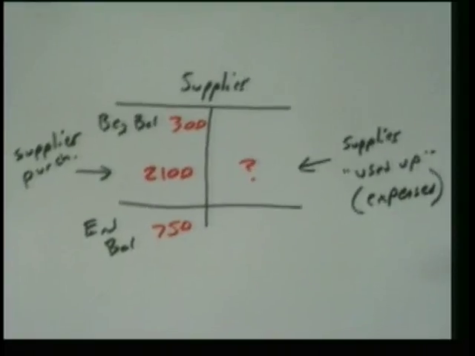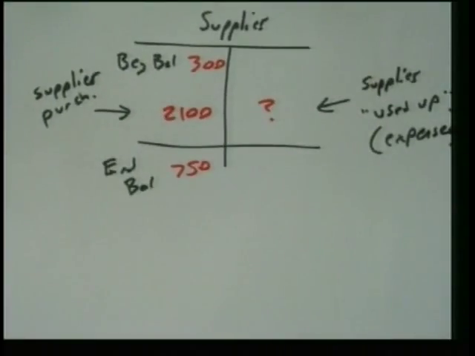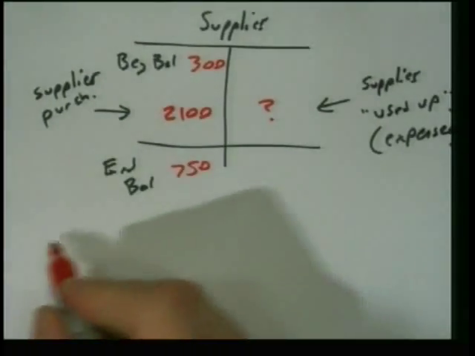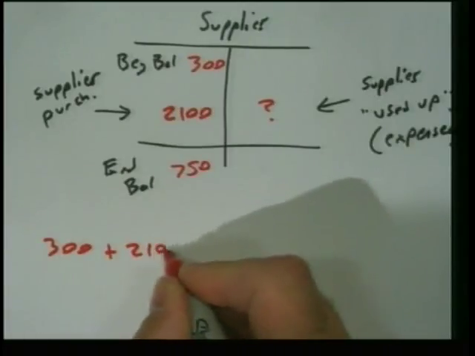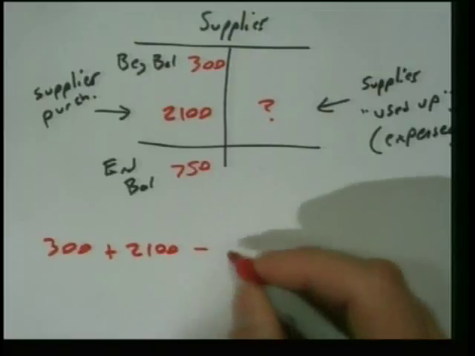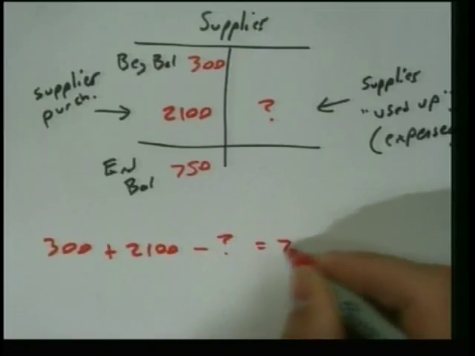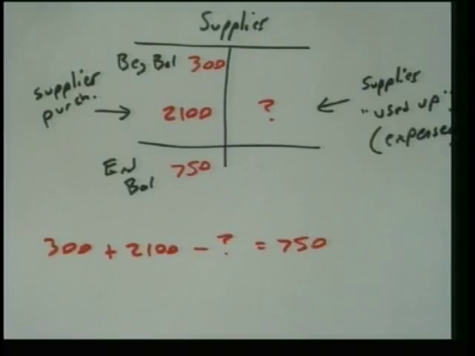Okay, I'm not going to do each one of these in this much detail. But algebraically, that would mean that 300 plus 2,100 minus our question mark equals 750, right? And if you don't know how to solve that right there, that's probably more of a Math Resource Center algebra sort of question, okay? But if we do that, our question mark equals what?